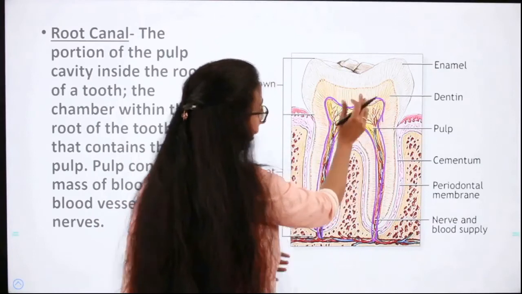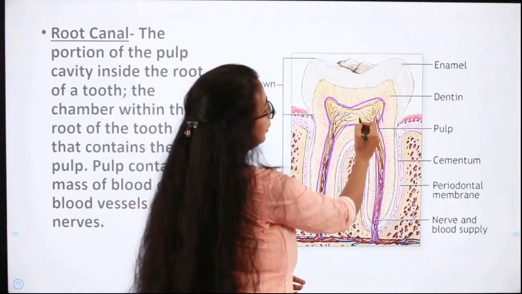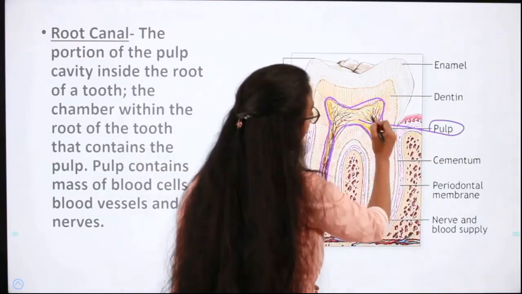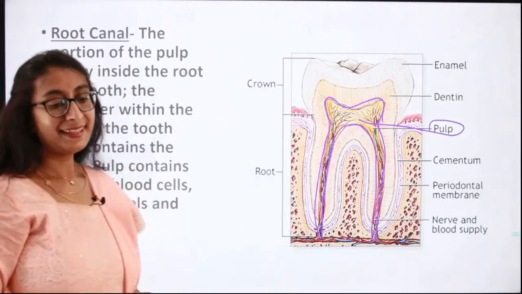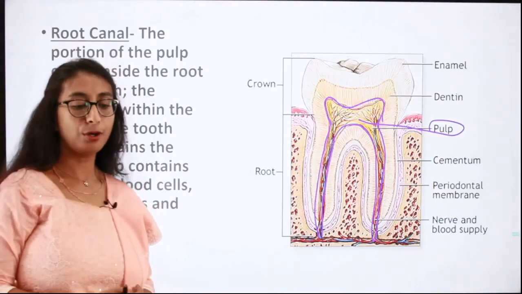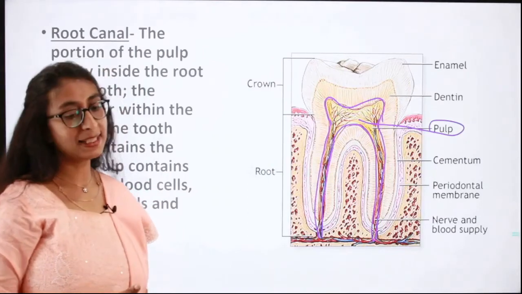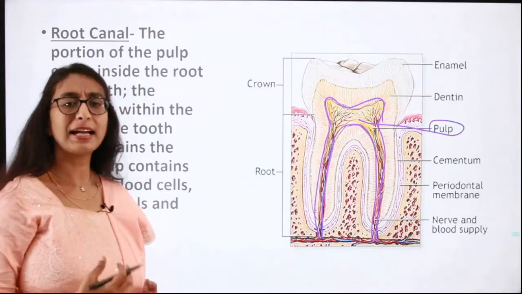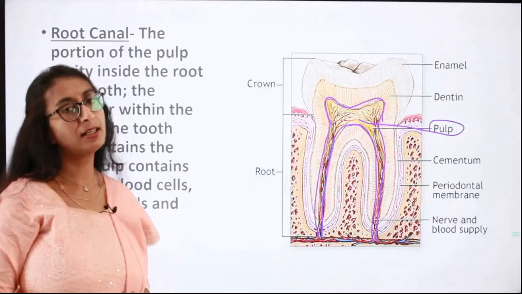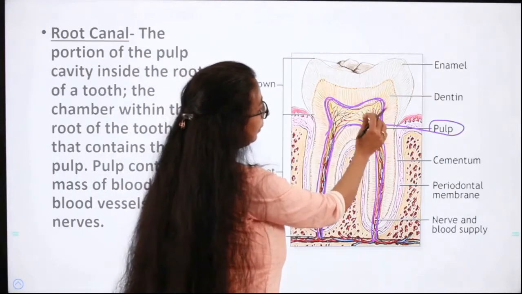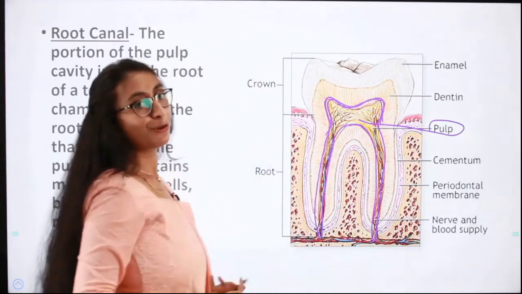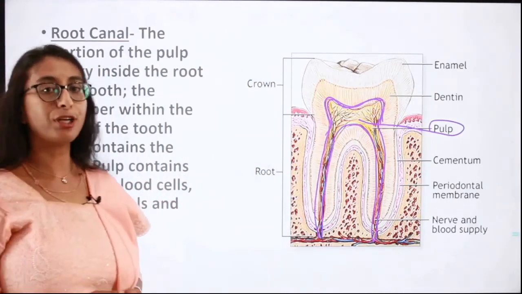So it is the pulp itself. When it is here, we call it pulp, and when it extends into the root, we call it root canal. It is a chamber within the root of the tooth, and it contains the pulp, and pulp contains blood cells, blood vessels, nerves and so on. Did you understand? This is the pulp, and the pulp extends into the root as the root canal, and this is another important part of the tooth.